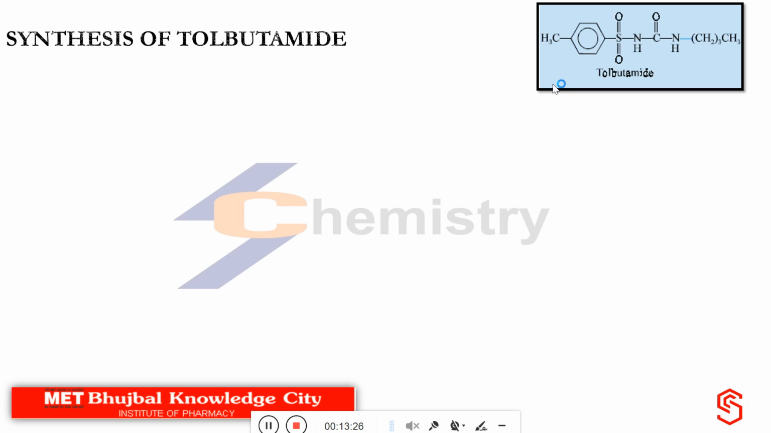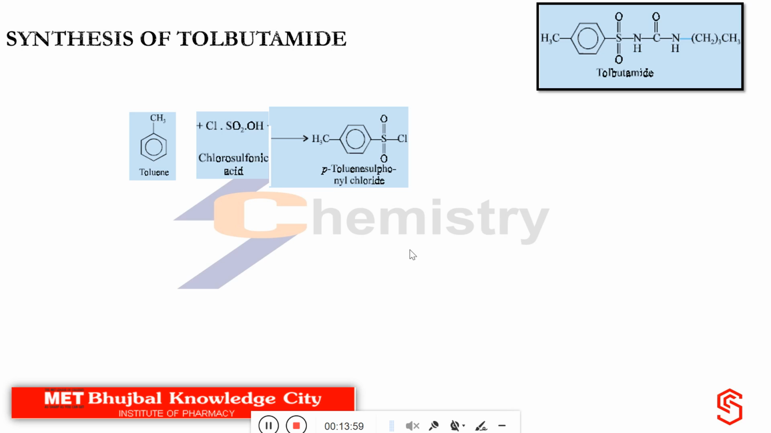Now, in this case, if you focus on this portion, if you try to cut here, here, and here, you will understand these are the compounds which are available, and so we can start synthesis from these compounds only. Toluene is readily available, and if we perform electrophilic aromatic substitution reaction, we know the methyl group is an electron releasing substituent, so a para directing effect will be there, and you will get this compound easily.